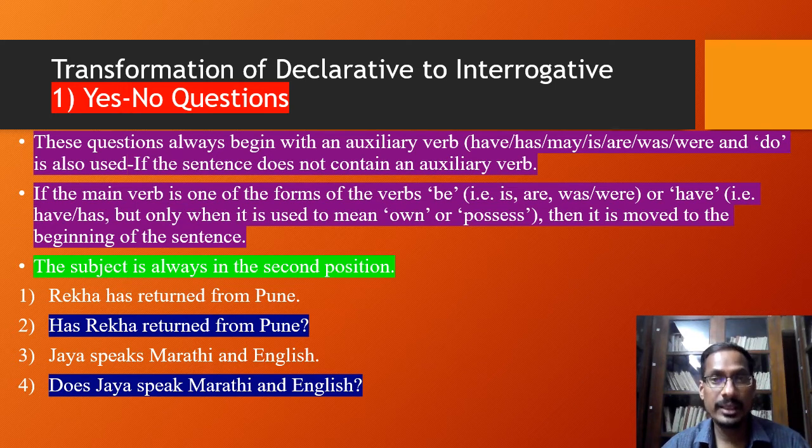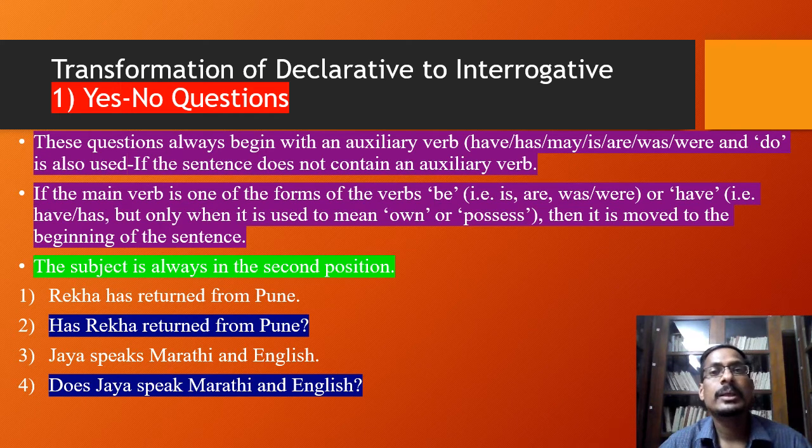Suppose it is a declarative sentence and we have to transform it into a yes no question, we should remember that it always begins with an auxiliary verb, and the auxiliary verbs are have, has, may, is, are, was, were, and do is also used. Do is used if the sentence does not contain an auxiliary verb, and it is used according to the tense, and it should match the subject of the sentence.